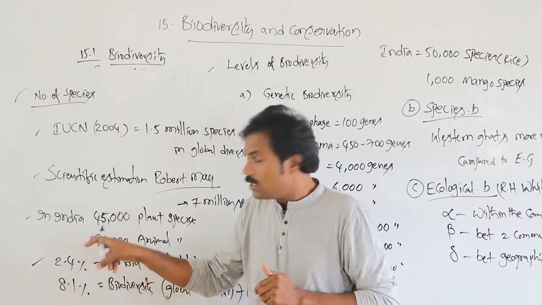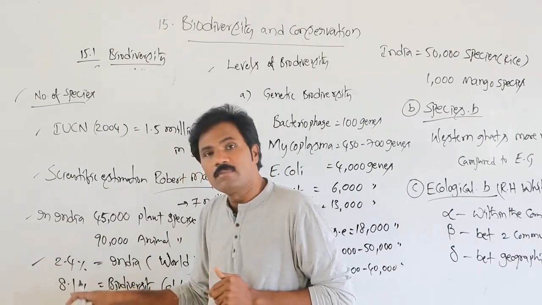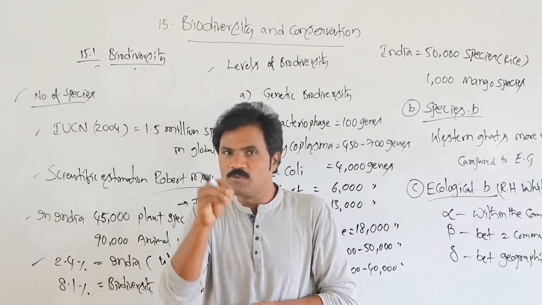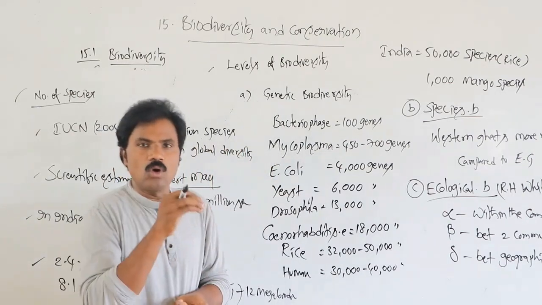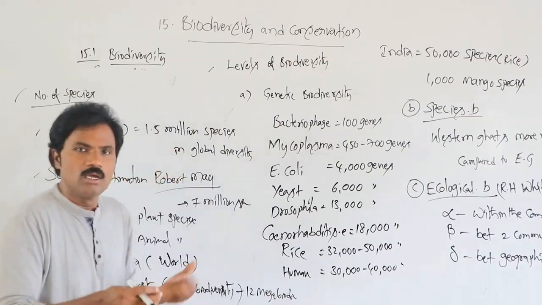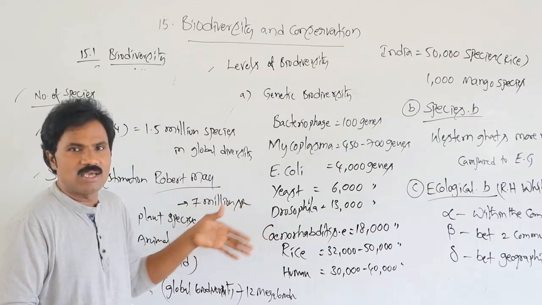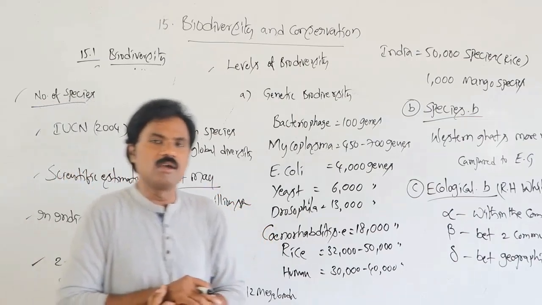But that is variable because of climatic conditions and the specific nature of habitats. All these factors support an increase in the number of plant and animal species.